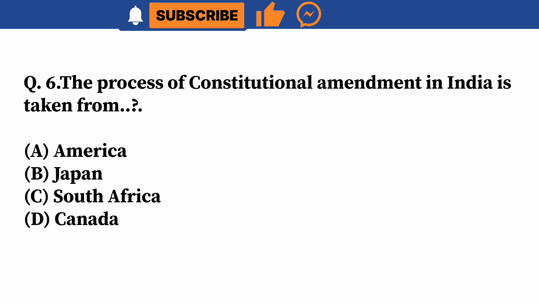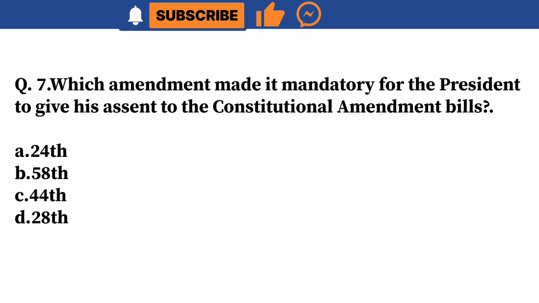Question 6. The process of constitutional amendment in India is taken from A. America. B. Japan. C. South Africa. D. Canada. Correct answer is C. South Africa.